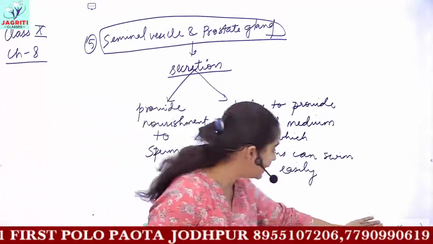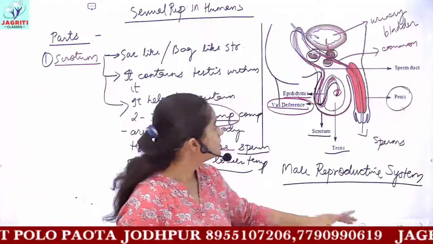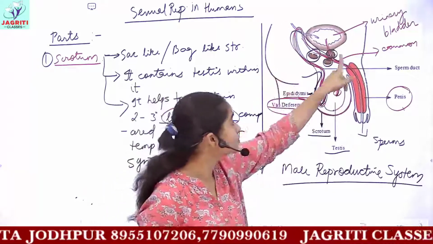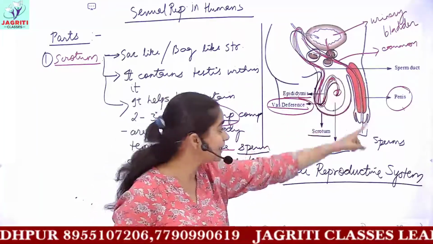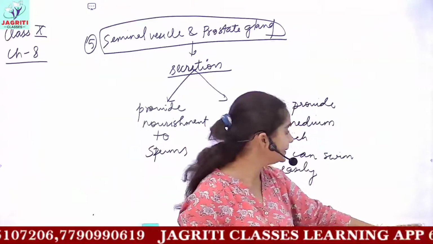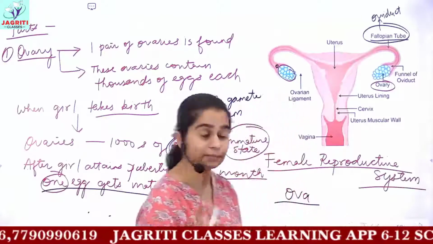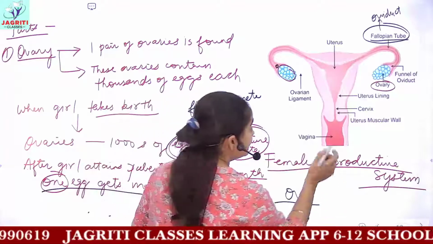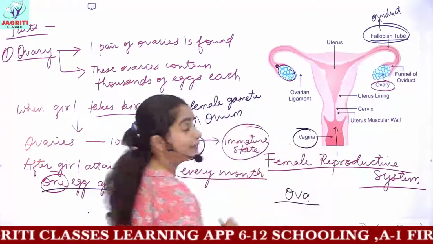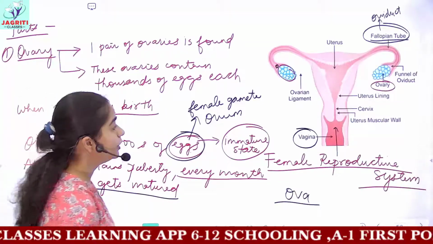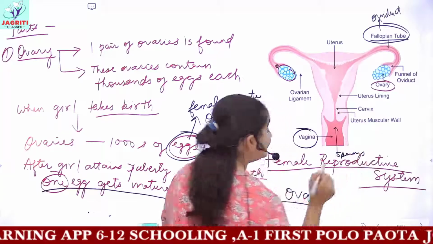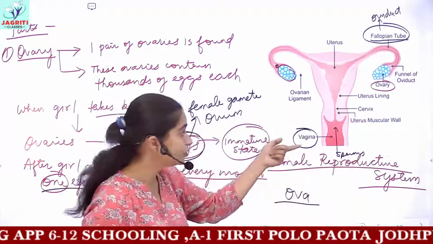Now we said that the sperms, after the production of sperms in the testis, travel through this reproductive tract and are released out. So these sperms which are released out will now enter the female reproductive system. The released sperms enter the female reproductive tract through the last part, that is the vagina.